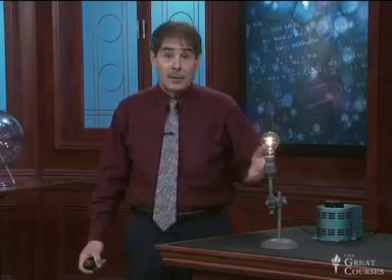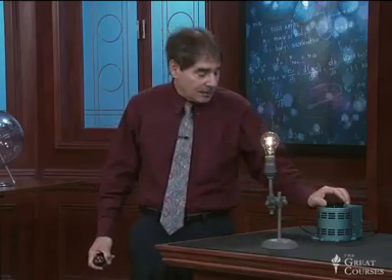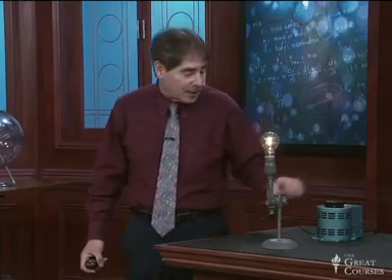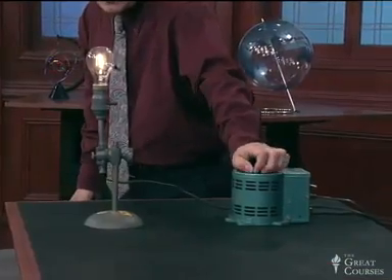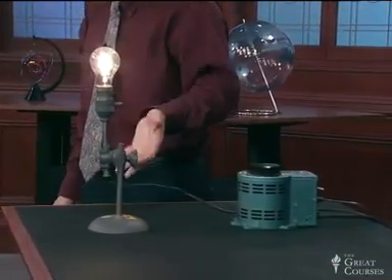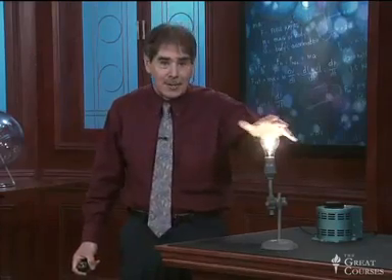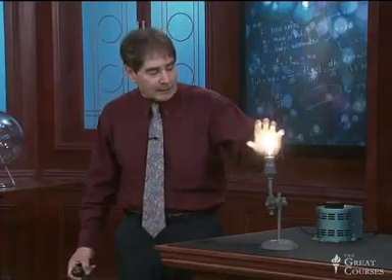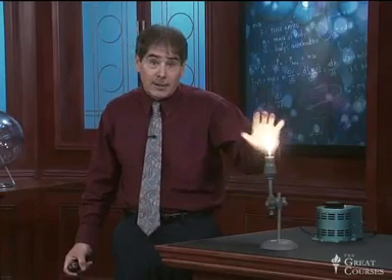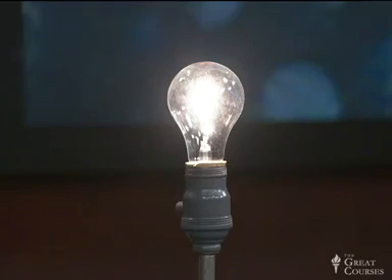And that was that T to the fourth in the Stefan-Boltzmann radiation law that I introduced back in lecture 22, and had to do with quite a few other aspects of the emission of light and electromagnetic radiation by hot objects. If I turn it up even higher, that T to the fourth brings the emission up more. But something else happens, and what else happens is that the color of the light changes. Now it's a kind of bright yellow-white.